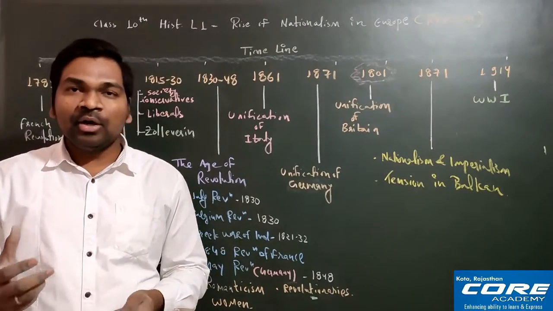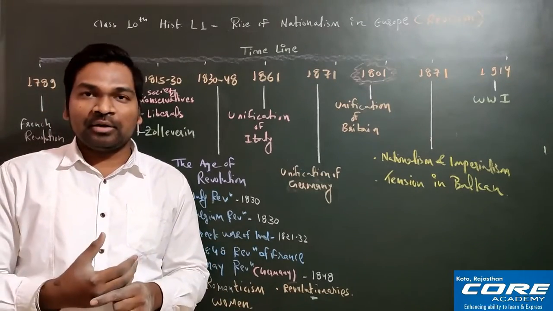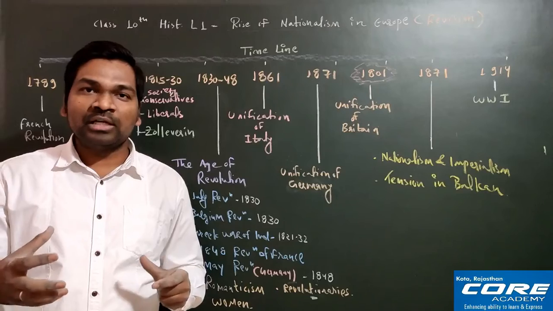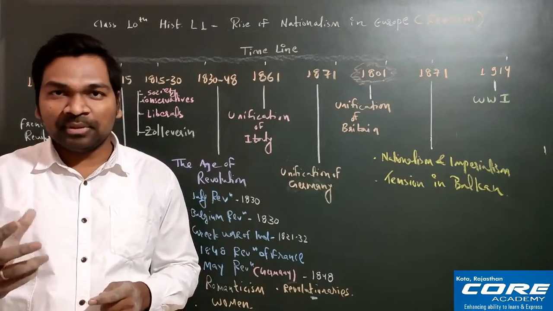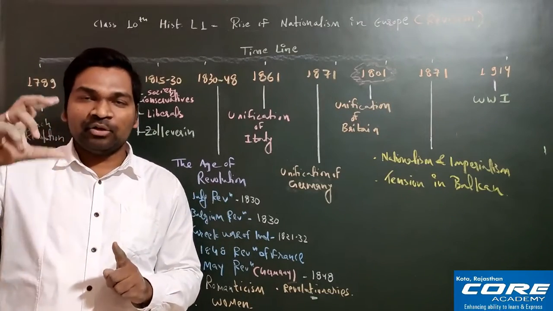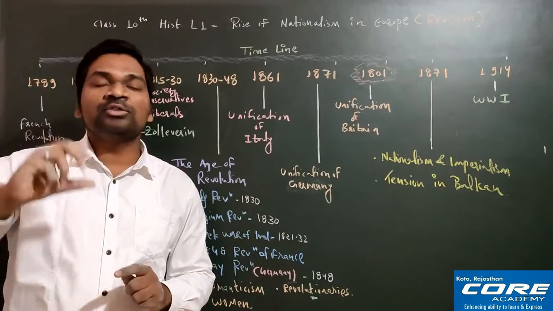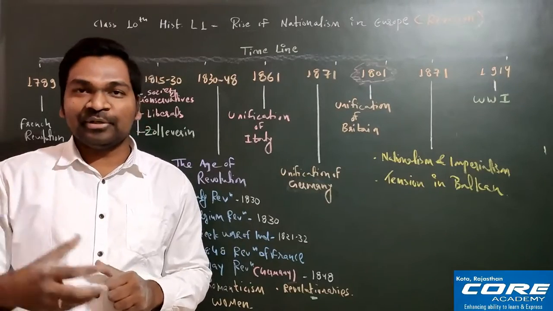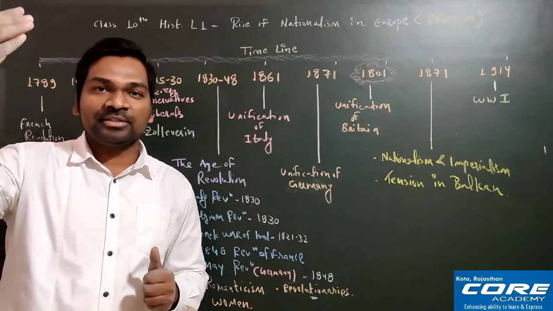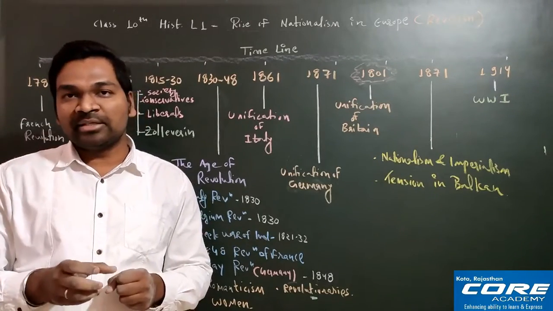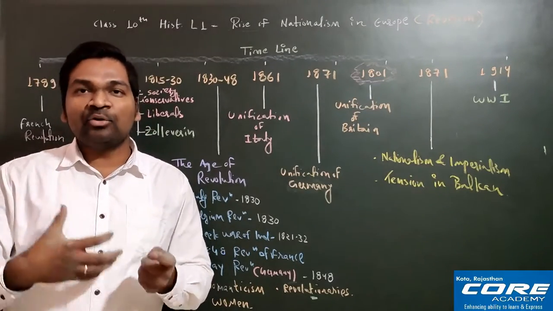Now the second point is, now France cannot do expansion, and to stop their expansion, the boundary of France was limited, so that France later in future cannot do further expansion. For example, in the border area of France, in the north, I'm telling you Belgium. If you see the European map, just on top of France you have Belgium. So they have set up Belgium over France, so that France cannot extend its boundary in the north area. Similarly, they have set up some countries in the south, some in the east, and some in the west, so that the boundary of France was limited and they cannot do further expansion.